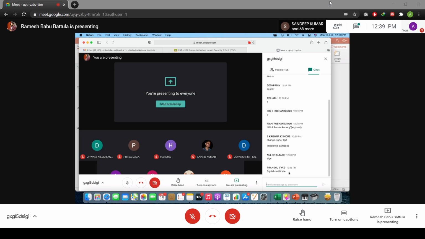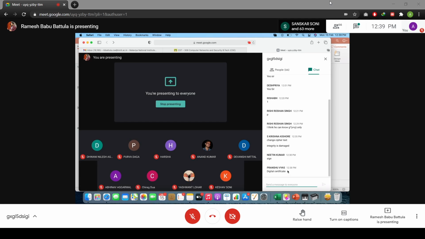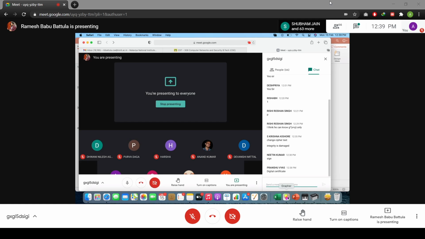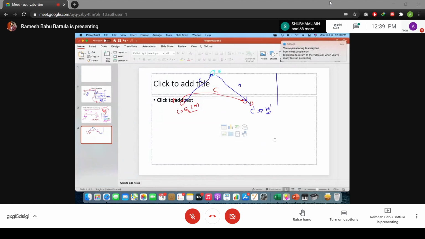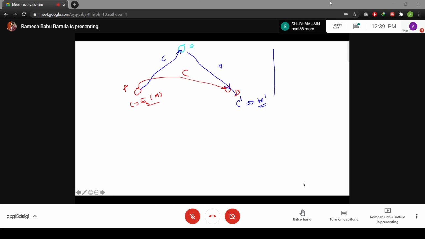Can anybody define a hash function? How can you define a hash function? You studied it, I think, in your data structures, no? Right. I will give my own definition for all of you to understand. A hash function is going to be defined like this.